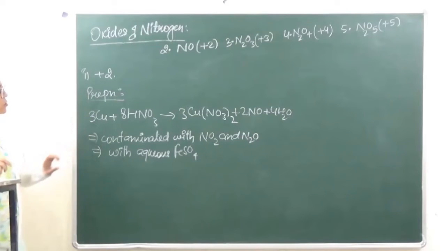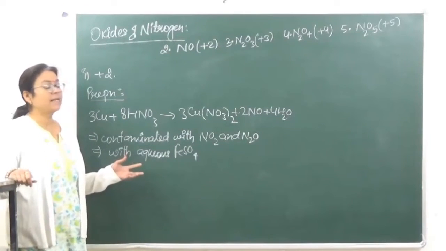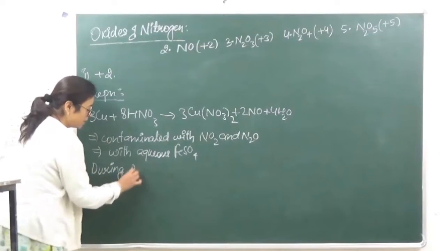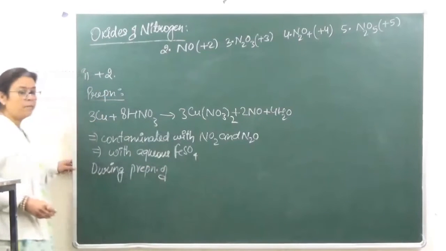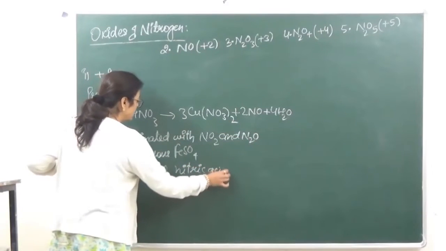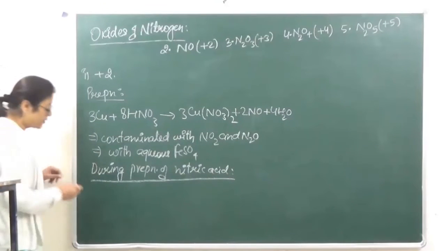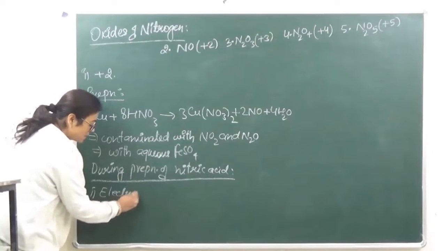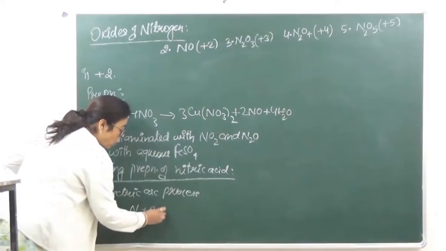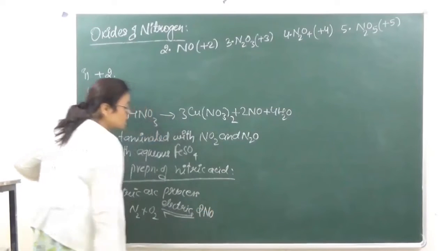Now over here, the nitric acid. एक तो ये preparation हो गई, but sometimes what happens is that we are preparing some other material, but this nitric acid is obtained as a by-product. Right? For example, during the preparation of nitric acid by two methods, the first one is the electric arc process. During the electric arc process, nitrogen reacts with oxygen in the presence of an electric arc to first give 2NO.